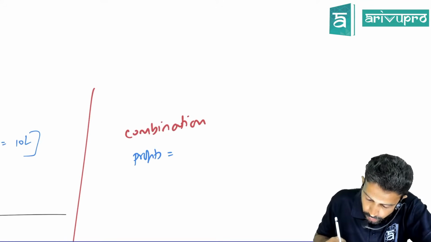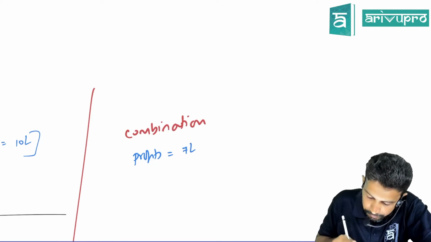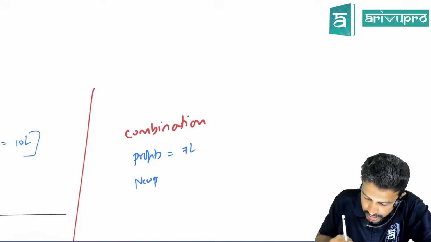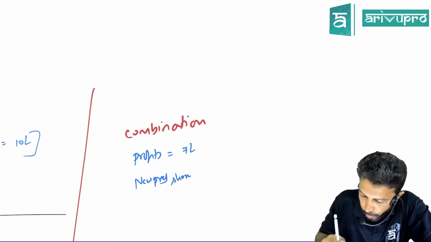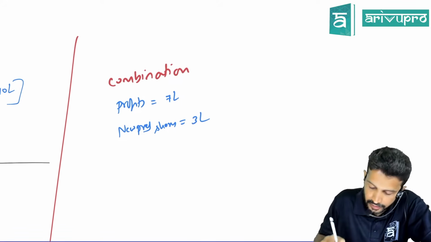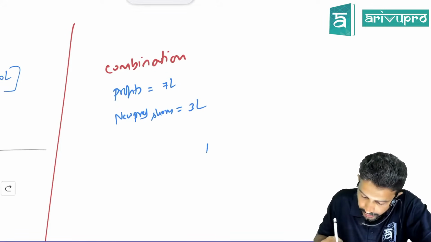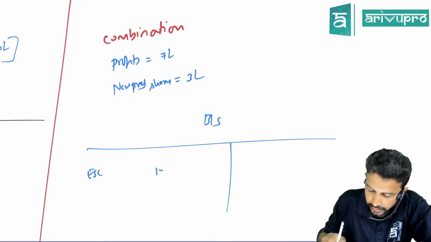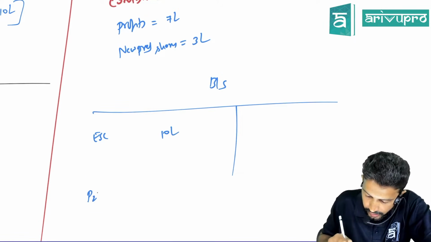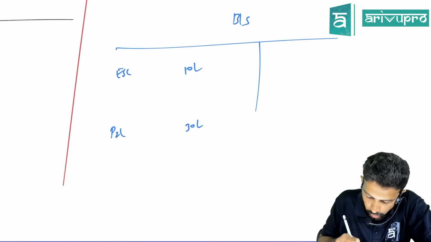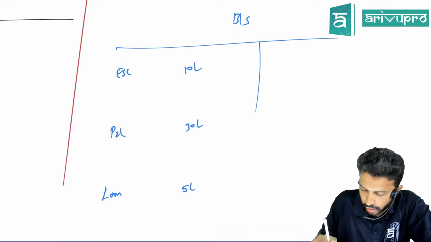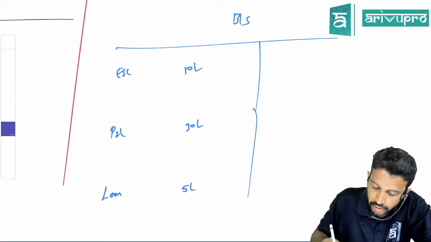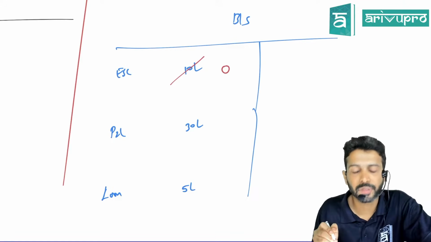Let's say we used profits to the extent of 7 lakh. We gave new preference shares worth 3 lakh. Then we did the buyback. Let's look at the balance sheet now. The equity share capital was 10 lakh, the P&L balance is still 30 lakh, and the bank loan is still 5 lakh. You did a buyback, so equity share capital has become 0.